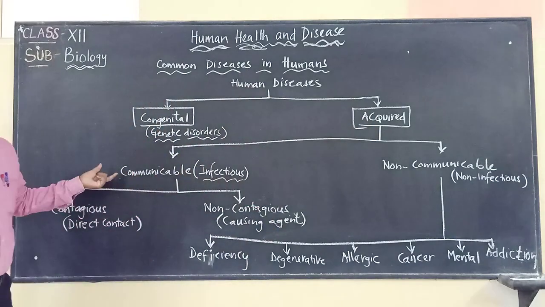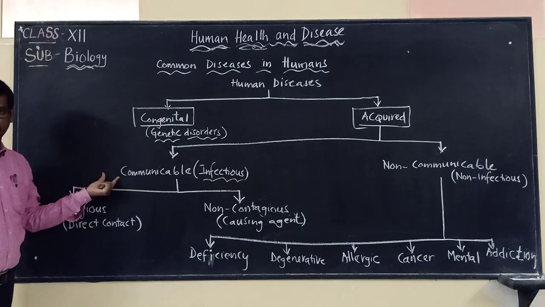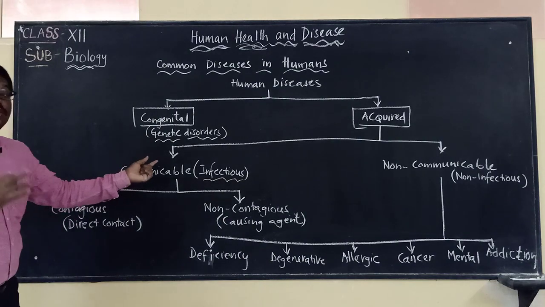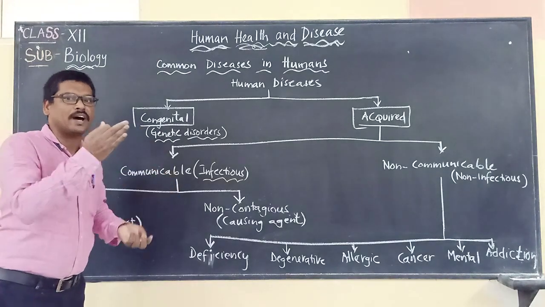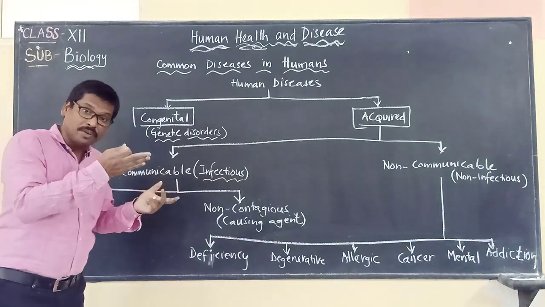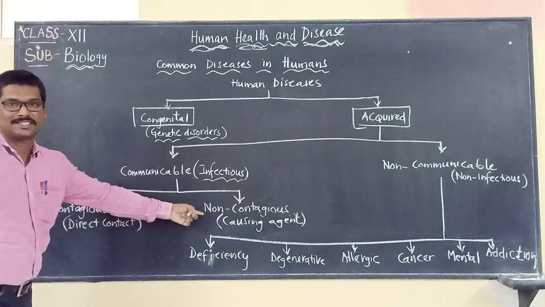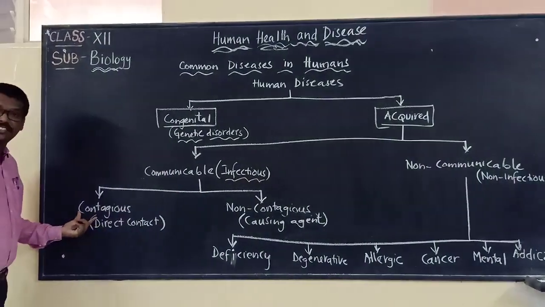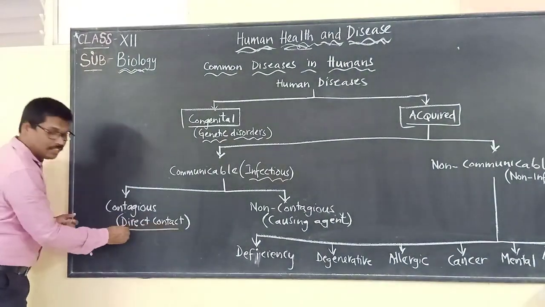Now, communicable disease can be transferred from one person to another person, and this can take place in two ways. One is called contagious, meaning through direct contact.